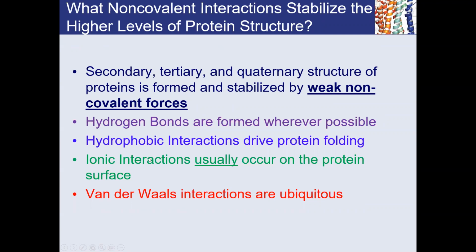The third one is ionic interactions, for example, between a protonated lysine and a carboxylate of an aspartate group. They can also facilitate protein folding, so that is an example of ionic interactions. We talked about hydrogen bond interactions already in the previous class. And of course, ubiquitously present van der Waals interactions.